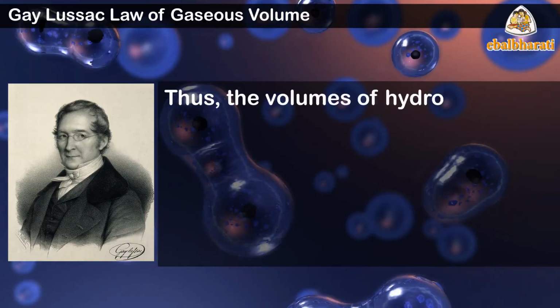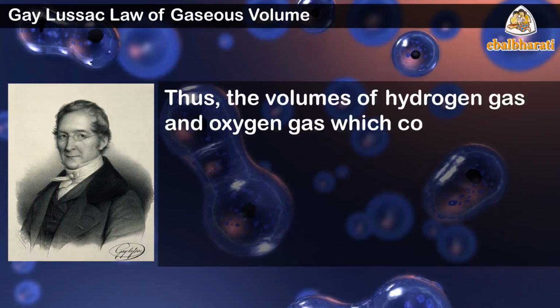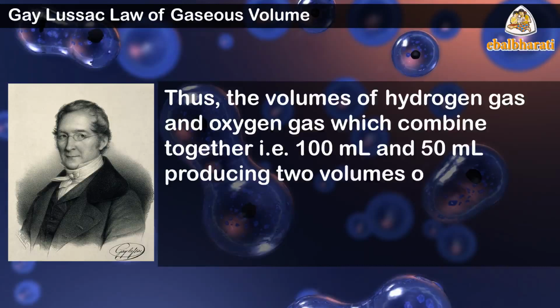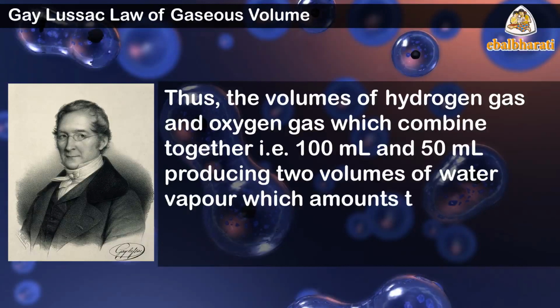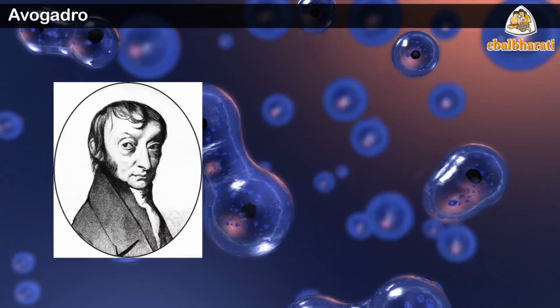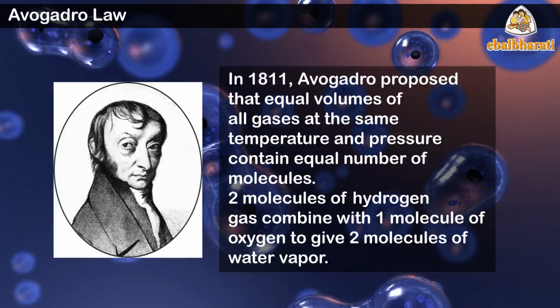Thus, the volumes of hydrogen gas and oxygen gas which combine together, that is 100 ml and 50 ml, producing two volumes of water vapor which amounts to 100 ml, bear a simple ratio of 2:1:2. Avogadro Law. In 1811, Avogadro proposed that equal volumes of all gases at the same temperature and pressure contain equal number of molecules. Two molecules of hydrogen gas combine with one molecule of oxygen to give two molecules of water vapor.